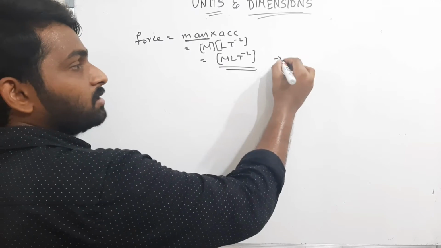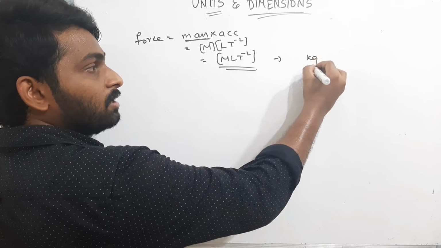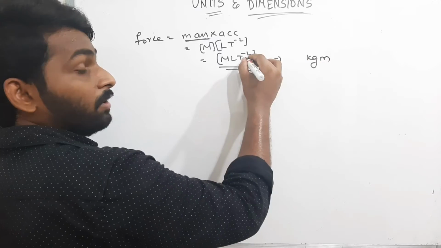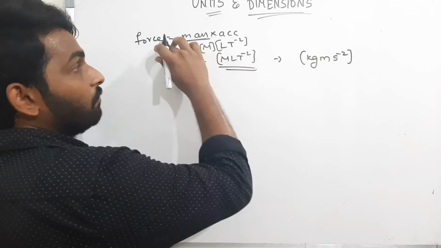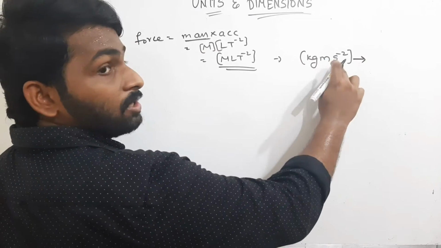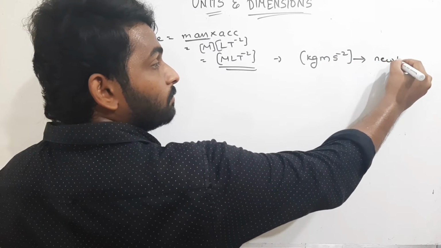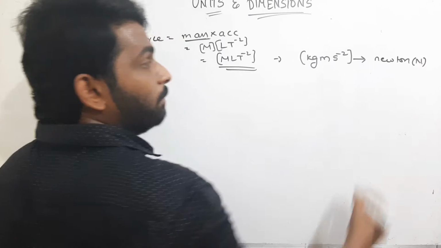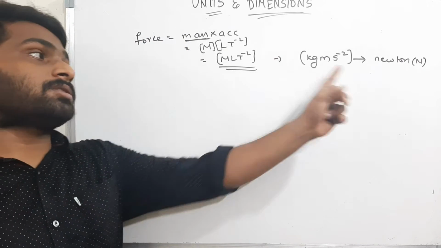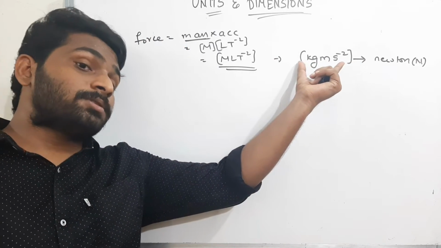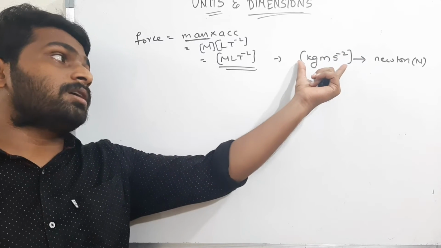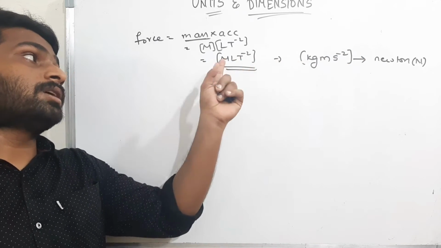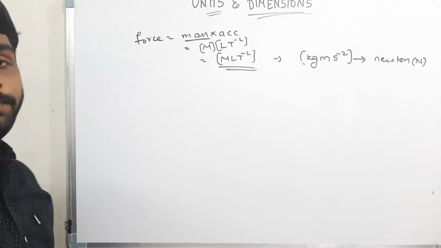The SI unit is, what is the SI unit? For mass, what is SI unit? Kg. For length, it is meter. And for time, it is second. Therefore, kg meter per second power minus 2 is nothing but the SI unit of force. That is nothing but I can call this one as a Newton. Therefore, the SI unit of force is Newton, and when it is represented in SI base units, that is kg meter s minus 2. From this, I can get the dimensionality, that is M L t power minus 2.